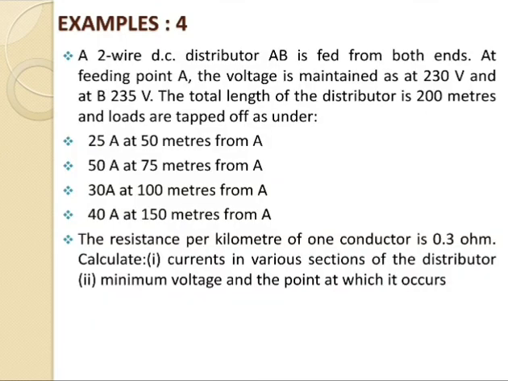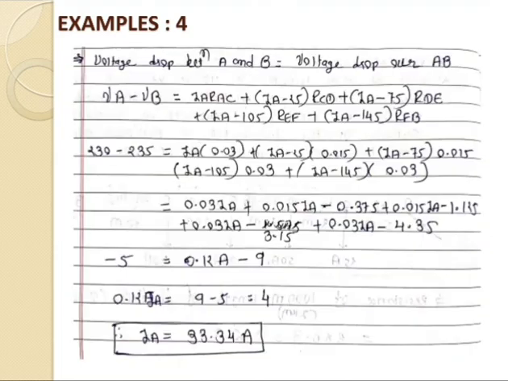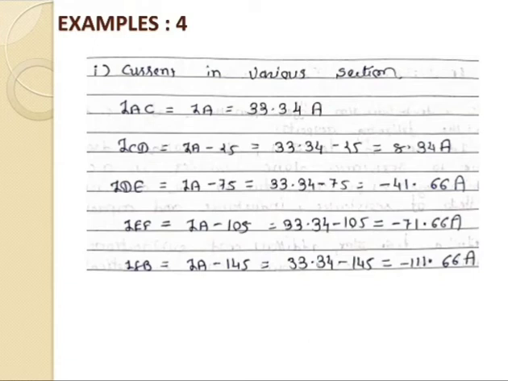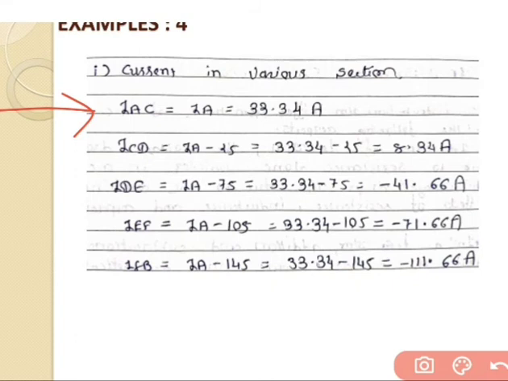First case: we have to find out the current in the various sections. So for that, go for the equation of current in various sections. For the AC section, the equation is IAC is equal to IA, and we have already calculated the value of IA, that is 33.34 ampere. So IAC is equal to 33.34 ampere.